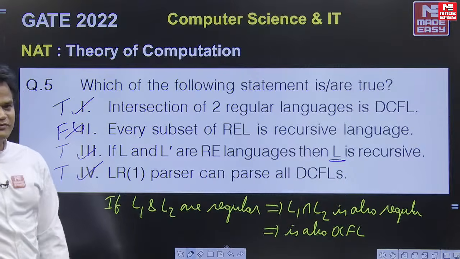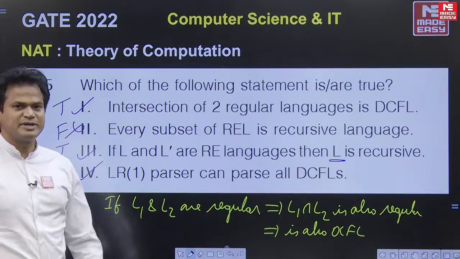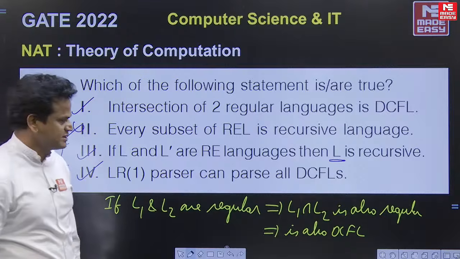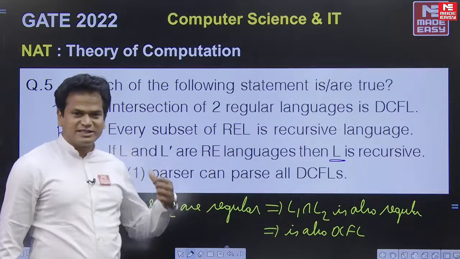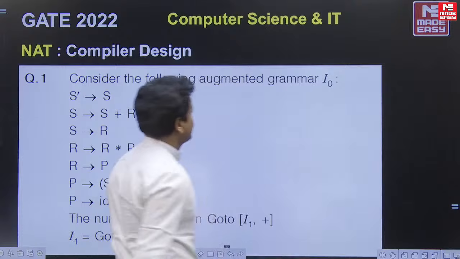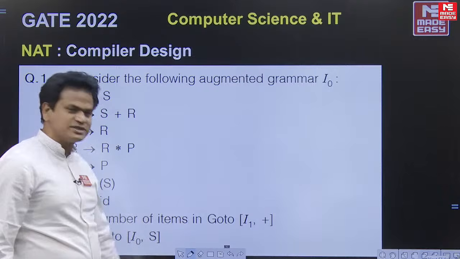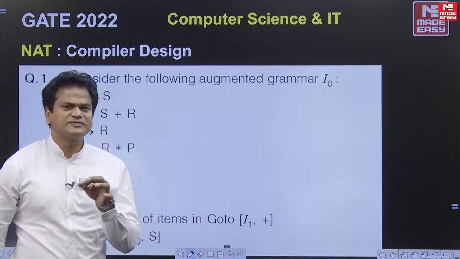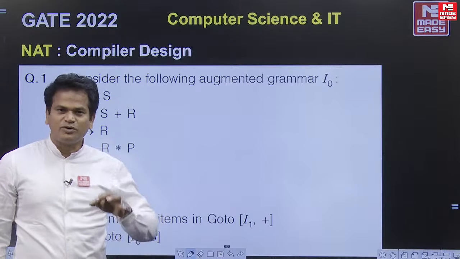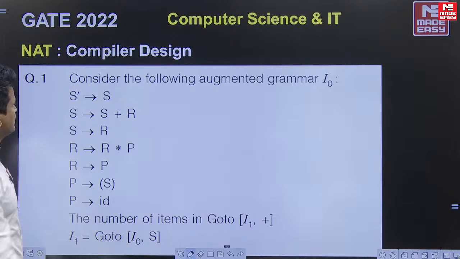Okay, these are the 5 questions collected from the students. There may be a slight change in these questions. I hope all of you did all these questions 100% correct. We'll go for the next subject, compiler design. We got 2 questions and the questions from compiler design are very easy. I hope every one of my students has answered all these questions 100% correct.